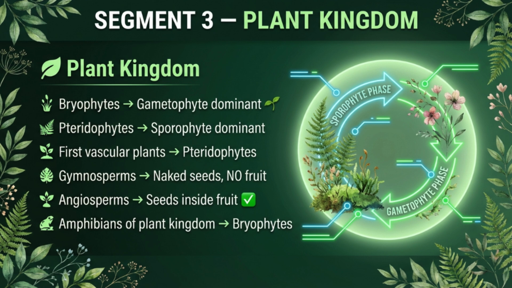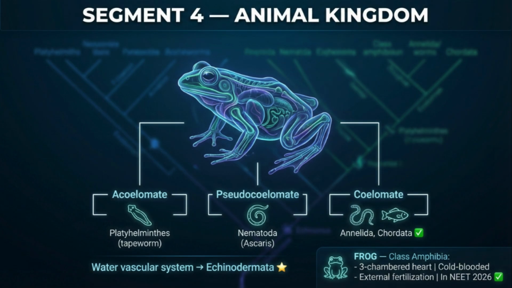Pteridophytes are also the first vascular plants. They have xylem and phloem, but no seeds. Gymnosperms come next. Vascular, they have seeds, but those seeds are naked. No fruit, no covering. Angiosperms, seeds inside fruits, always. Bryophytes are called the amphibians of the plant kingdom because they need water for fertilization, just like amphibians need water to breed.